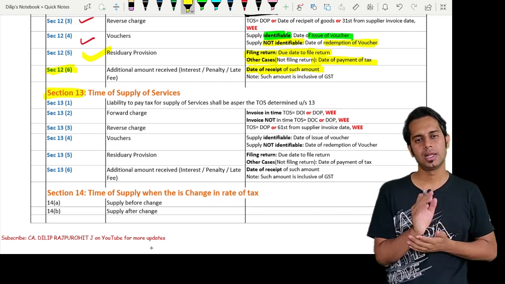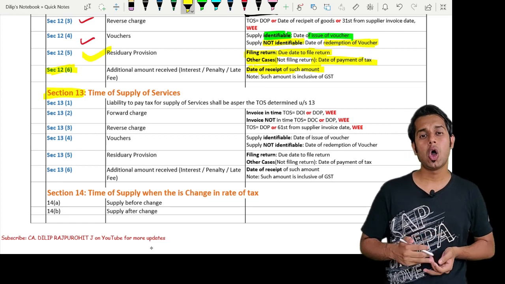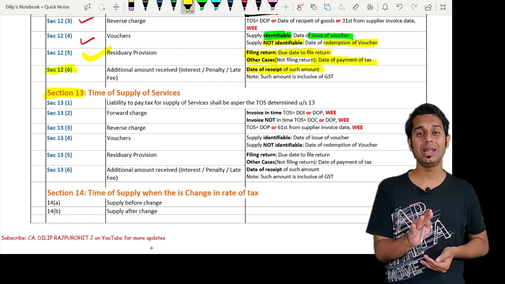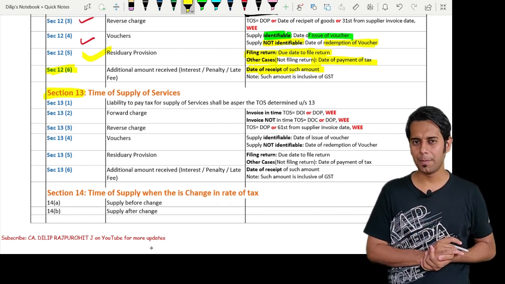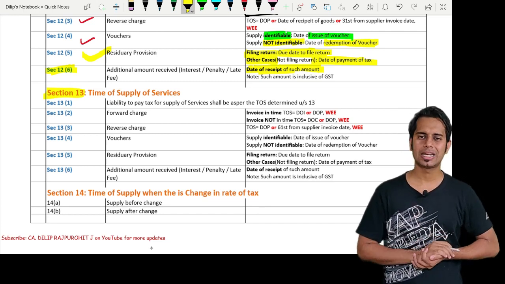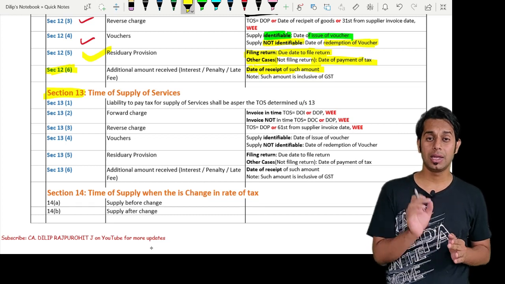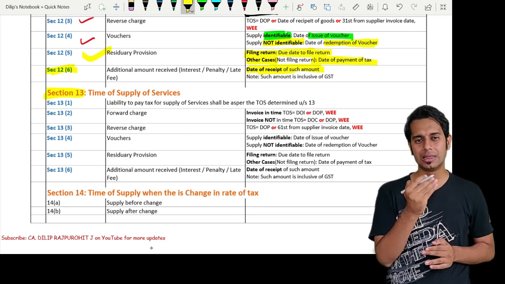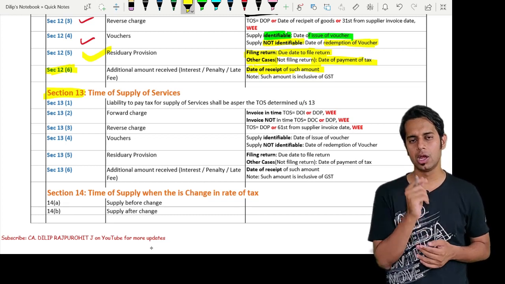In normal cases, the invoice is required to be issued on or before completion or within 30 days from the date of completion. This is the time limit in normal cases. But in case of banks, etc., this 30 days should be substituted by 45 days.